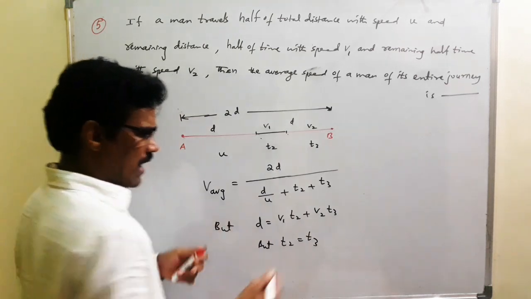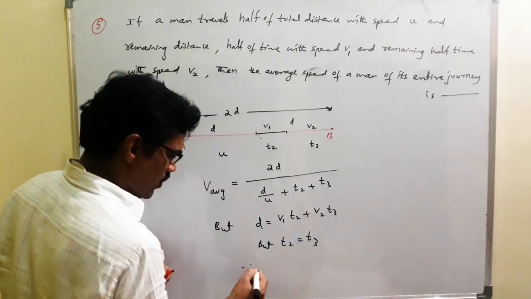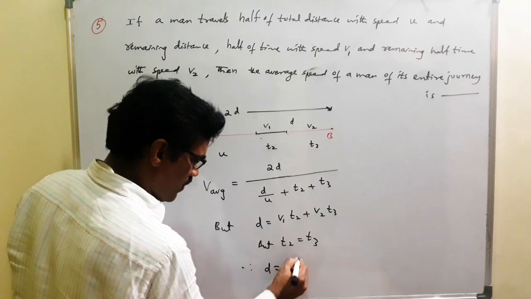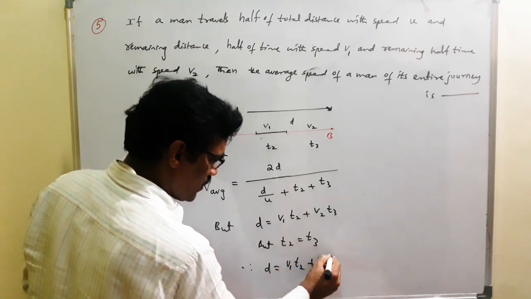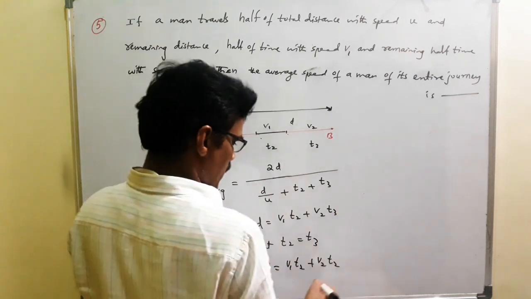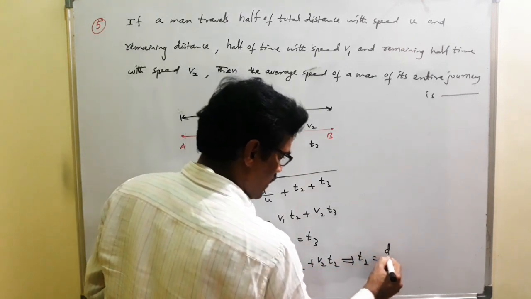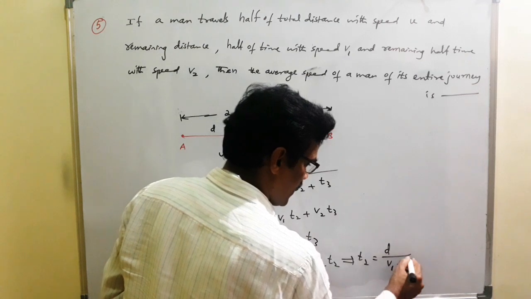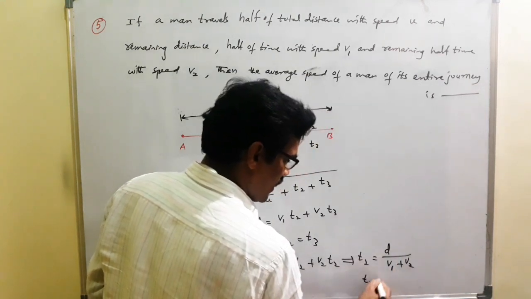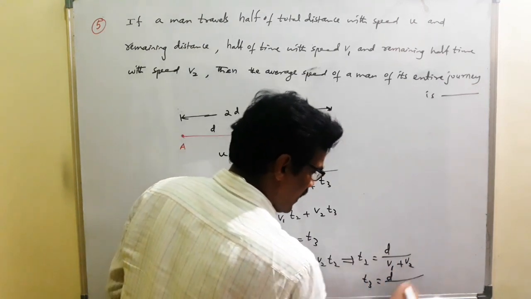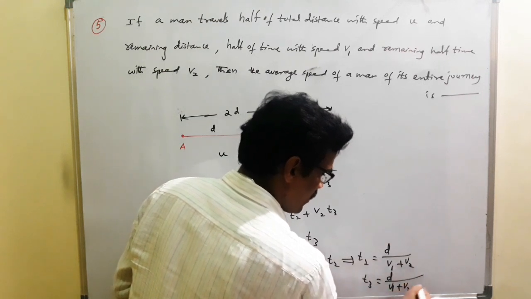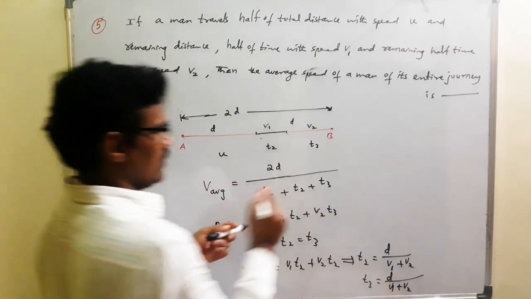Therefore, D is equal to V1 T2 plus V2 T2. Therefore, T2 is nothing but D by V1 plus V2, and T3 also the same, D by V1 plus V2. So these two substitute here.